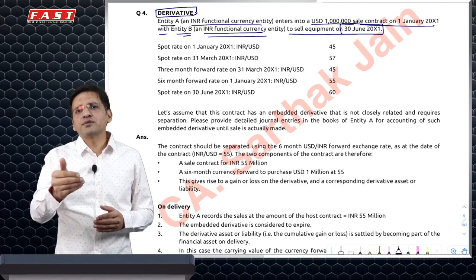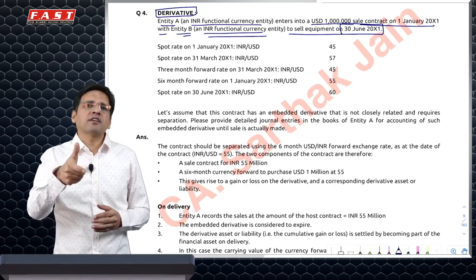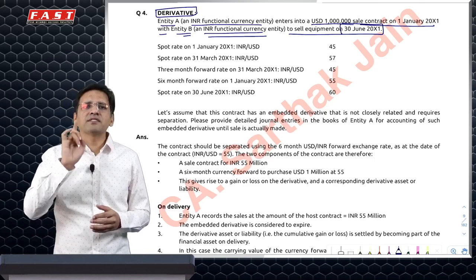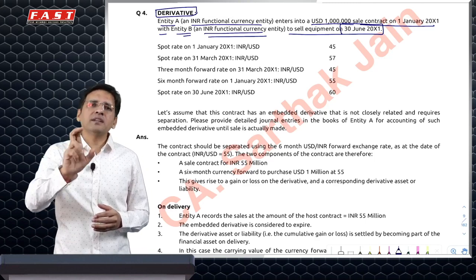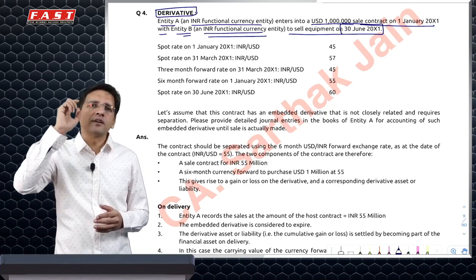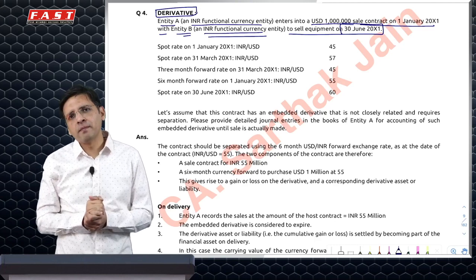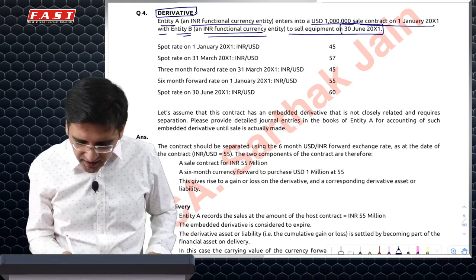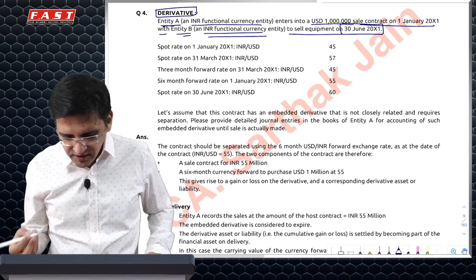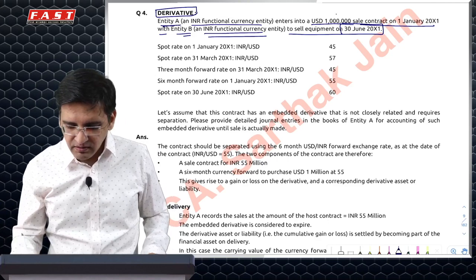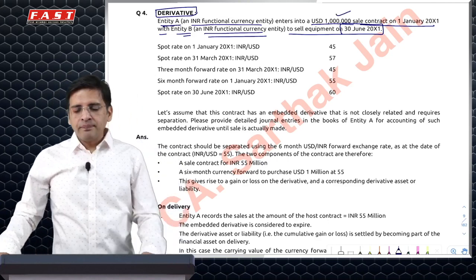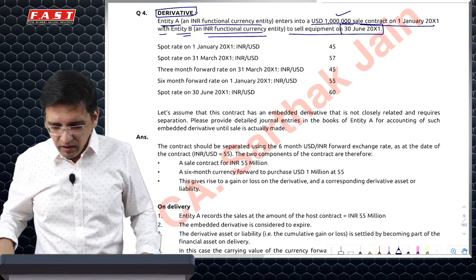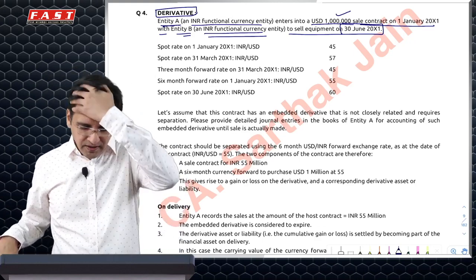I sold lectures to you at a consideration of $100 after 6 months. It means I was expecting the dollar to go up; I will make a profit if the dollar becomes dearer, meaning more expensive. Finish. Now let's understand. Entities A and B both have INR as functional currency, but still they made a contract to transact their goods in dollars, and the amount is 10 lakh or 1 million dollars, and it's a sale contract.